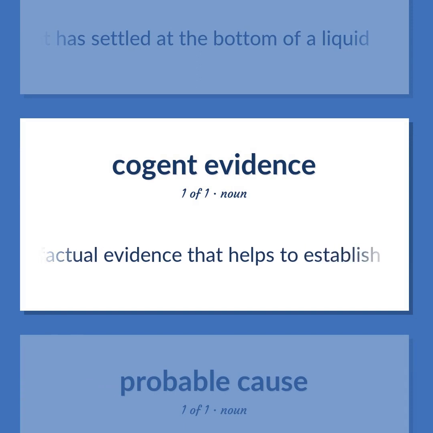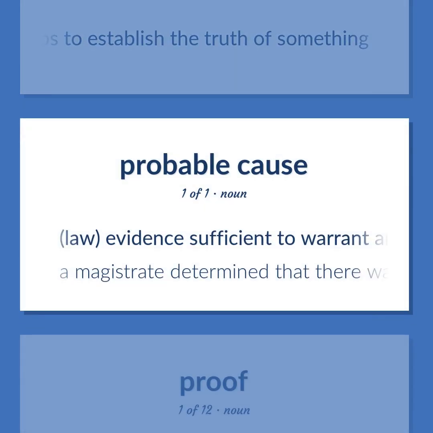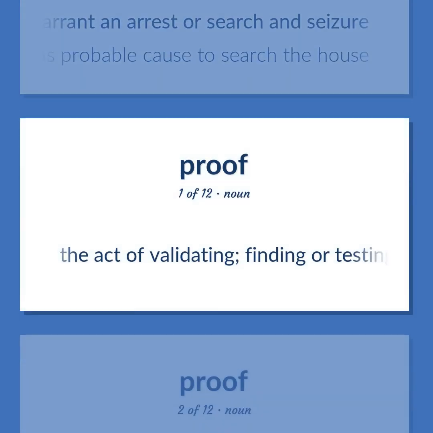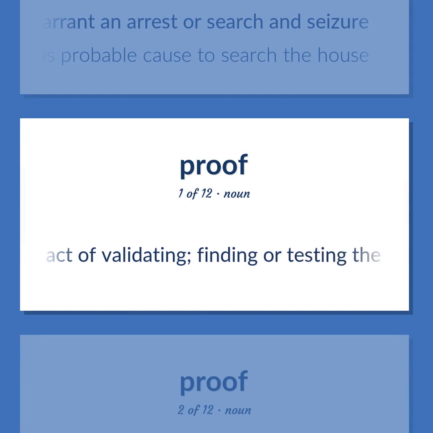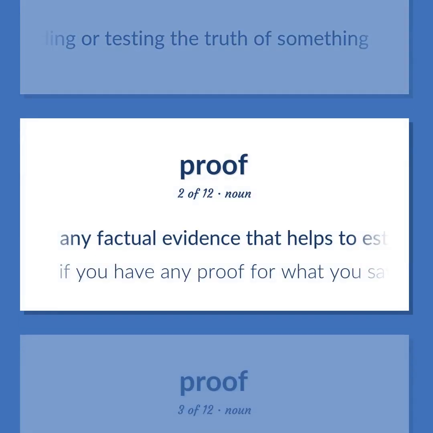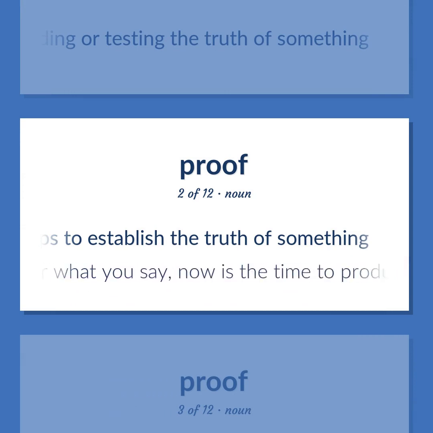Any factual evidence that helps to establish the truth of something. Law. Evidence sufficient to warrant an arrest or search and seizure. A magistrate determined that there was probable cause to search the house. The act of validating, finding or testing the truth of something. If you have any proof for what you say, now is the time to produce it.